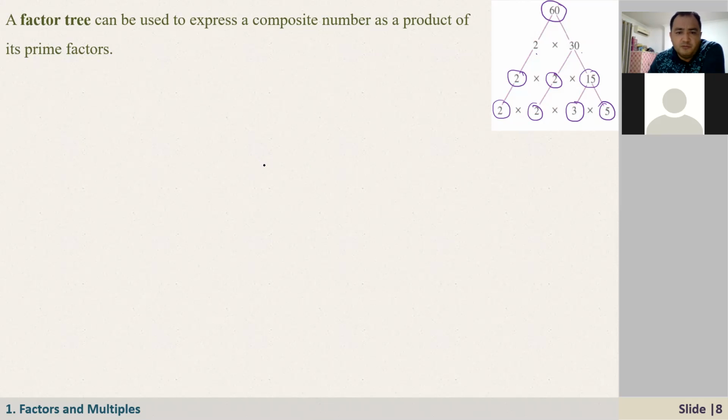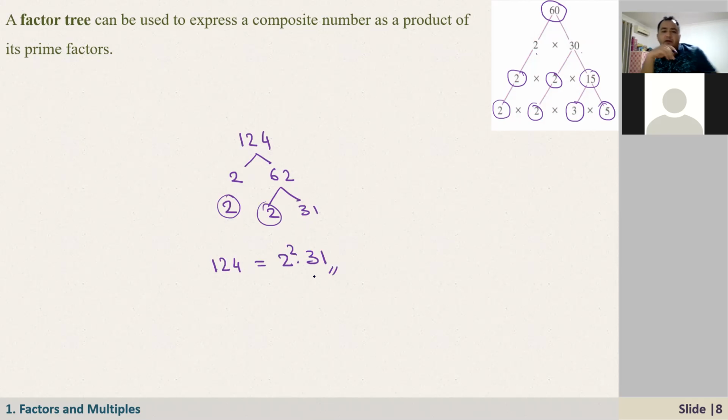Let's do one more example here. Let's say we have 124. We can write it as 2 times 62. And this 62, we can write as 2 times 31. And 31, as you know, is a prime number. So 124 is equal to 2 squared, because here we have two 2's, times 31.